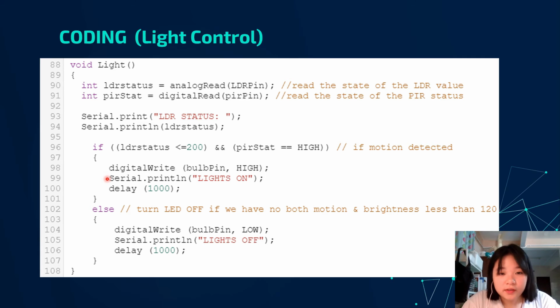If the value of the LDR is lower than 200, then the light will turn on, which means the environment is dark, so we need to turn on the light. Else we turn off the light. Next.